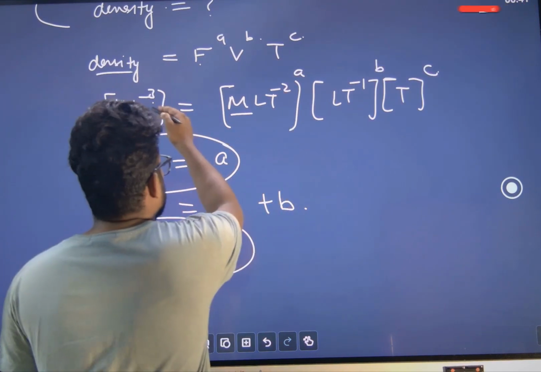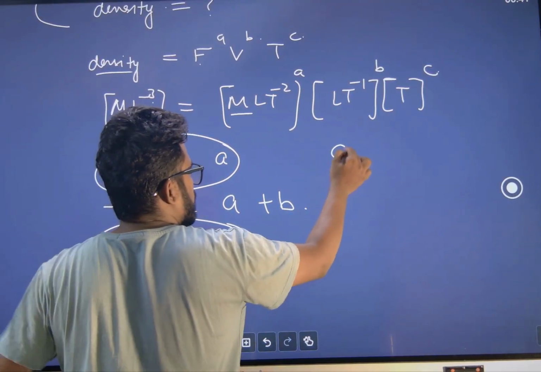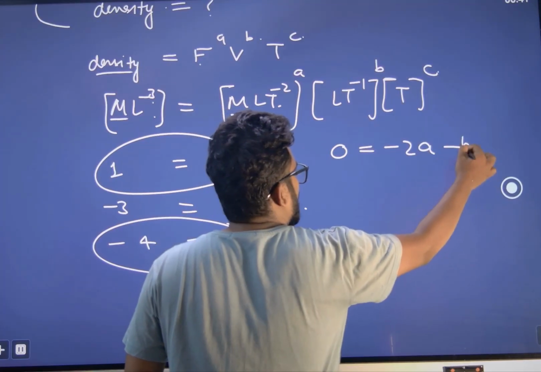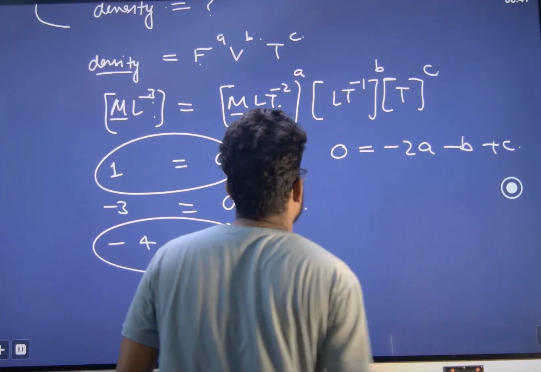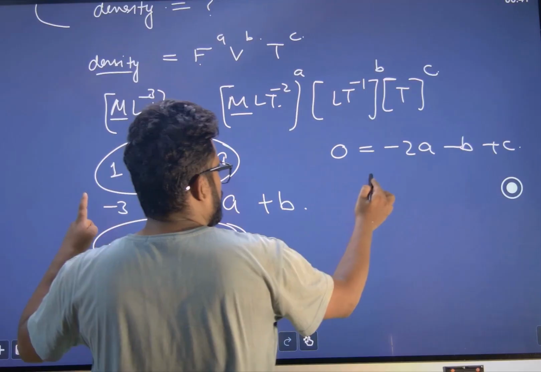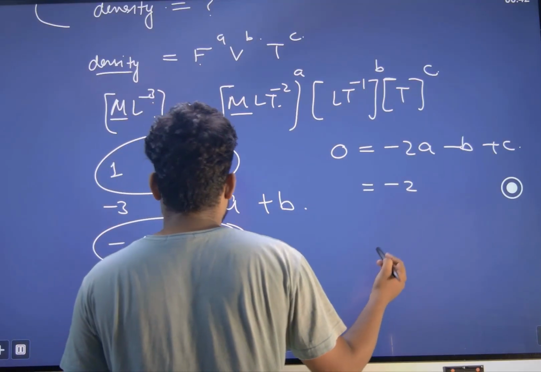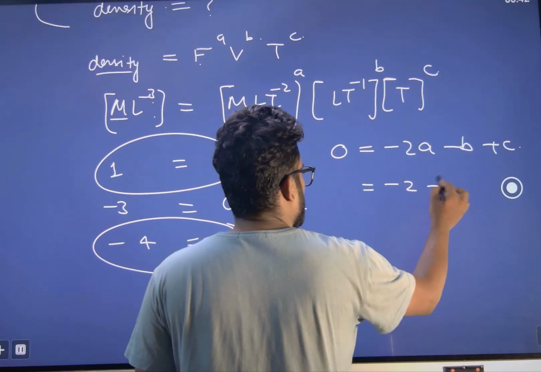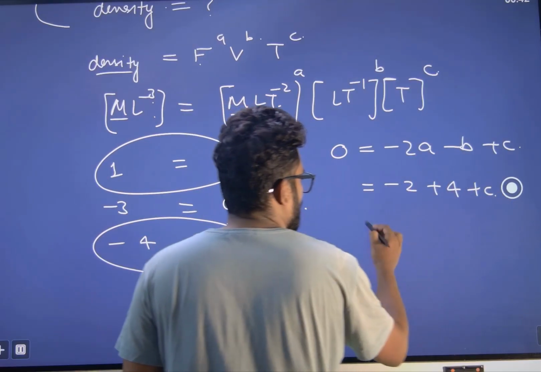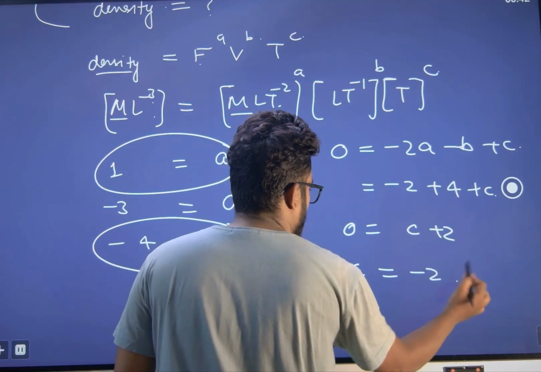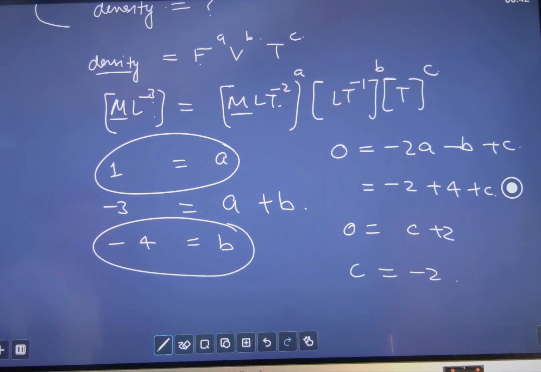Time: the left hand side is 0. Right hand side is minus 2a minus b plus c. We have the values, so minus 2a is minus 2. b is minus 4, so it becomes plus 4 plus c. So c plus 2 equals 0, so c equals minus 2.